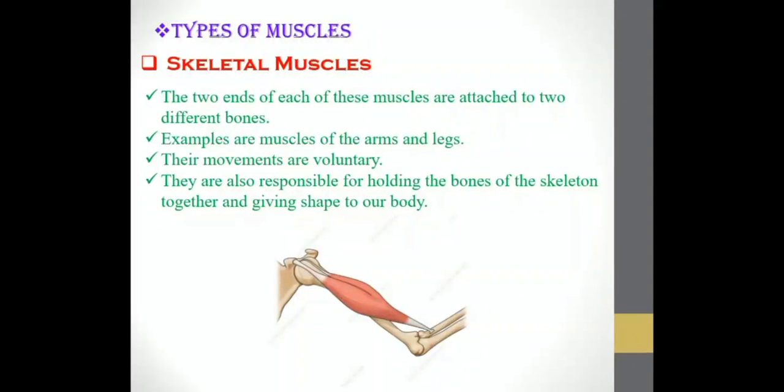That means examples are the muscles of your arm and your leg. So this is your arm. Can you see in the picture they have shown you very clearly that the muscles are attached to two different bones. Now their movements are voluntary. Voluntary means you move your hand as per your own wish or you move your legs as per your own wish. Then they are also responsible for holding the bones of the skeleton together and giving shape to our body. So your skeletal system is covered with your muscular system which gives a proper shape to your body. So this is what skeletal muscles are.